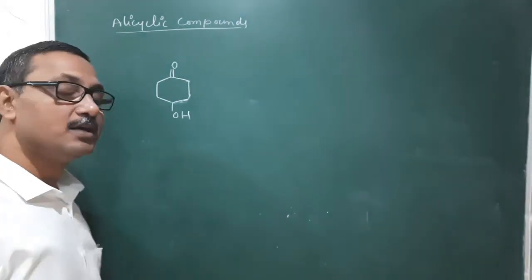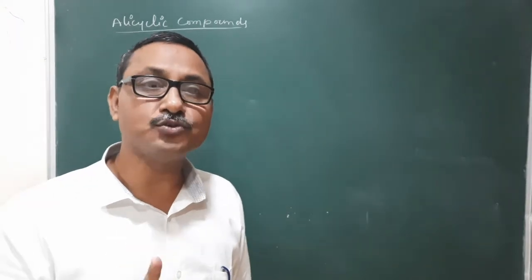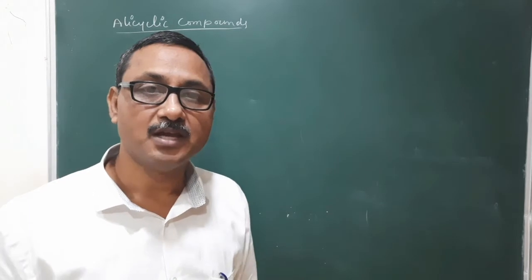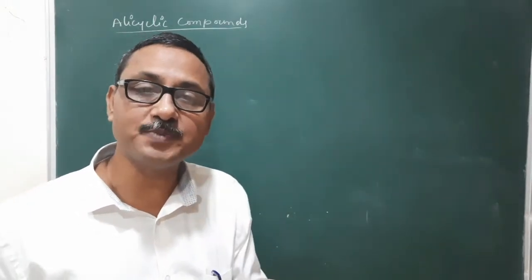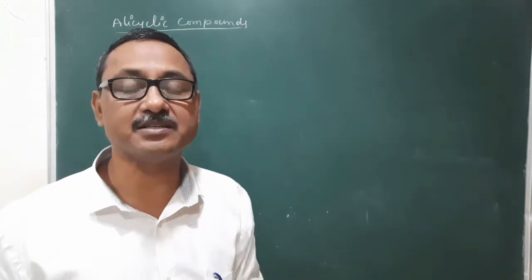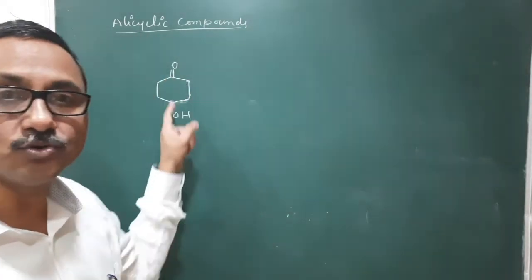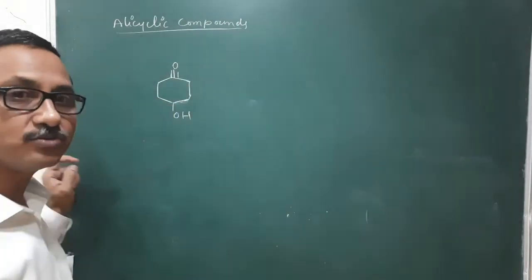Now in this case, our previous procedure applies, that is the seniority table. Out of these two, you need to decide which is the senior functional group and which is the junior functional group. The senior functional group is written as a secondary suffix, and the junior functional group is simply considered as a substituent, written as a prefix, a secondary prefix. Out of these two, this is the senior functional group, so 1 is given to that one.